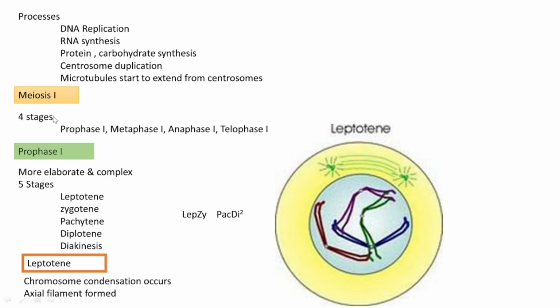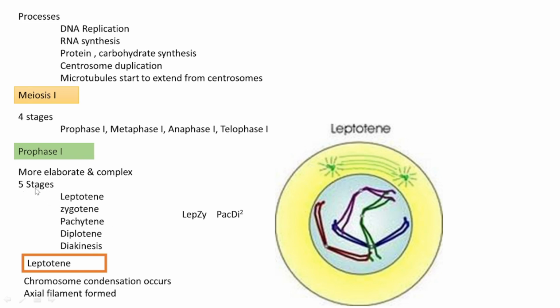Okay, then we can move to prophase 1. What is prophase 1? What all things are happening during that time? It is the most elaborate and complex. In meiosis, this is the most complex stage. It again contains so many sub-stages.